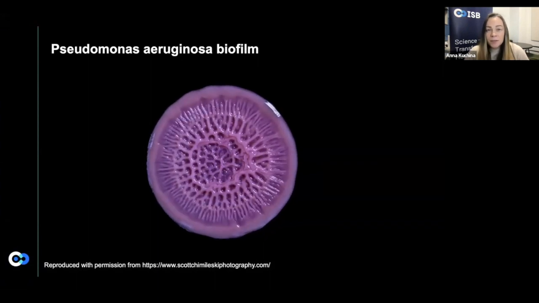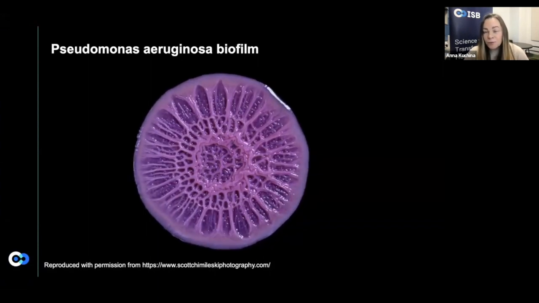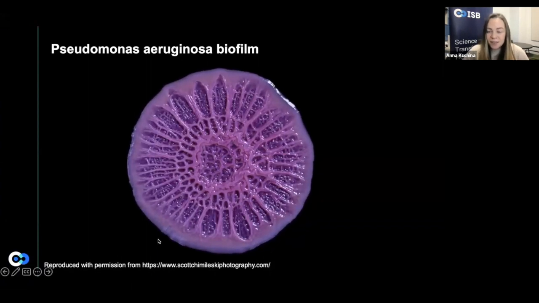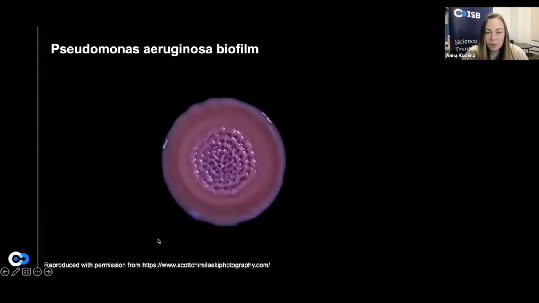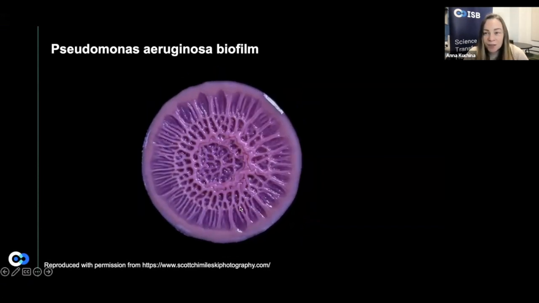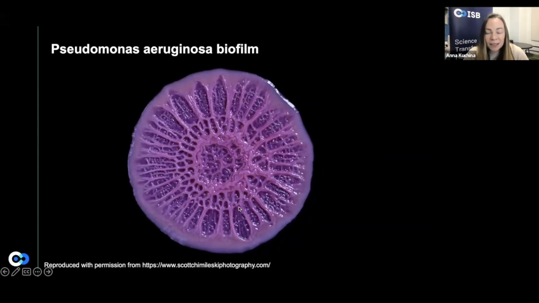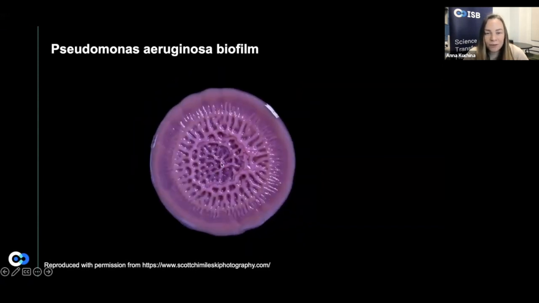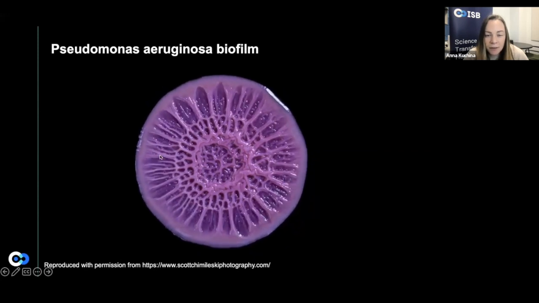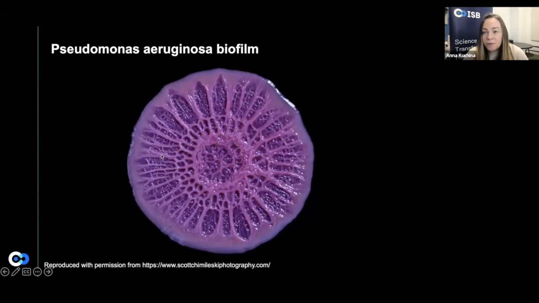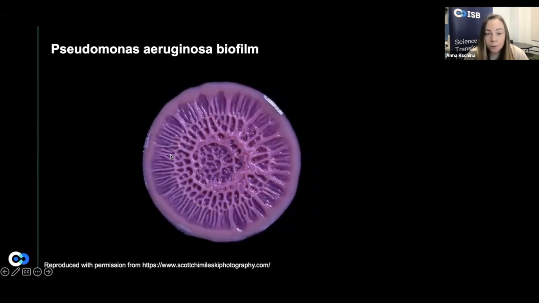So the Pseudomonas aeruginosa biofilm I've shown you right now actually forms this sort of beautiful spatially organized structure, looking a little bit like a flower with the center, and then the wrinkles growing radially out towards the edge. And these wrinkles actually have a functional importance because they serve as channels for water.